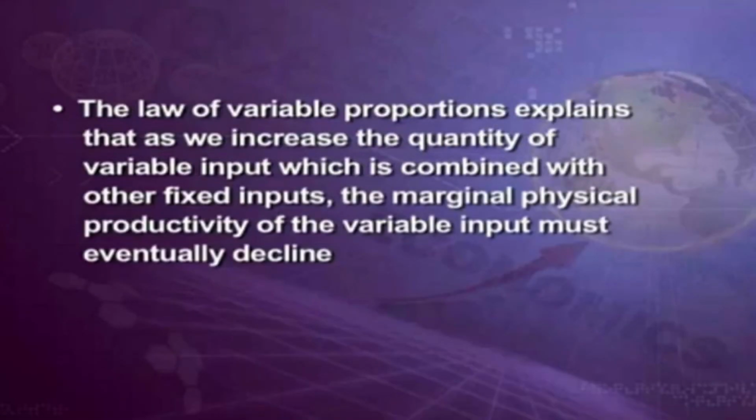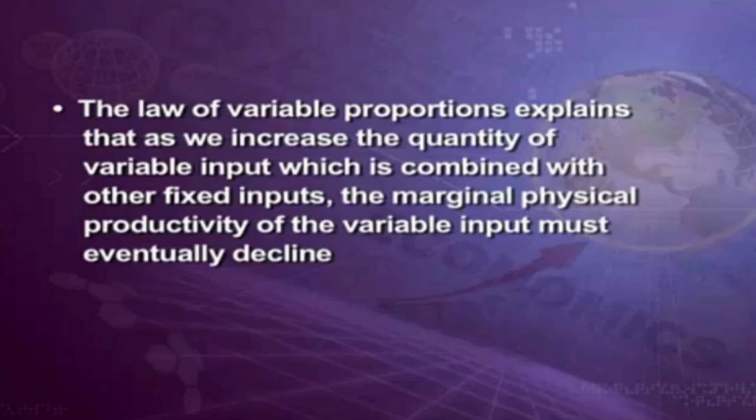So the law of variable proportion explains that as we increase the quantity of variable input, which is combined with other fixed inputs, the marginal physical productivity of the variable input must eventually decline. So as we increase the quantity of a variable, the variable is going to be either the technology or the laborers' input, which is combined with other fixed inputs.